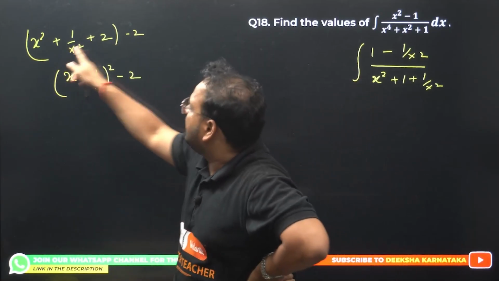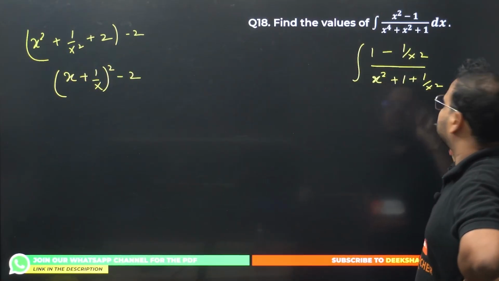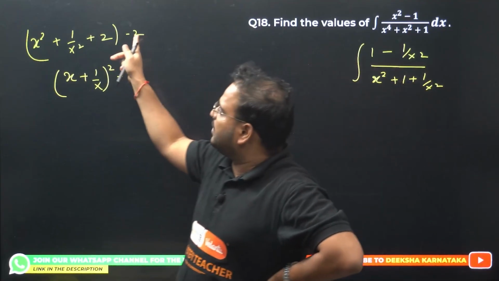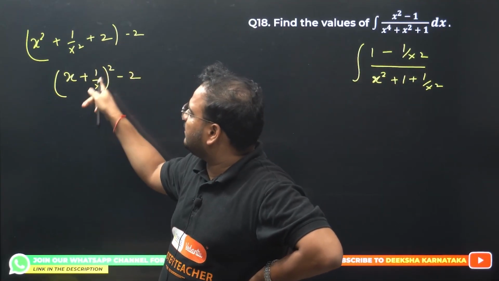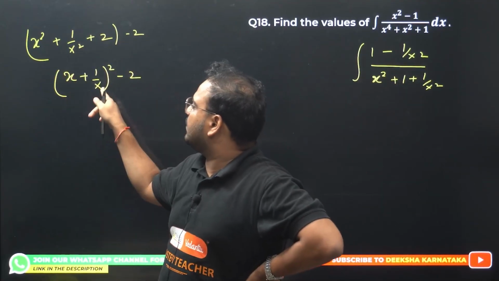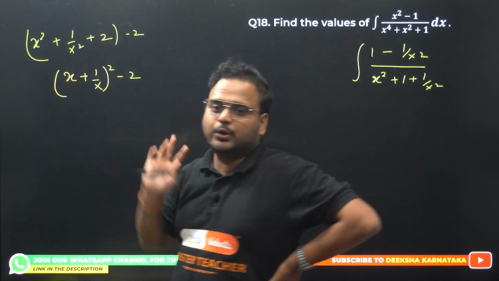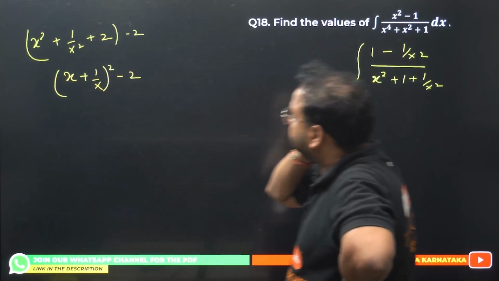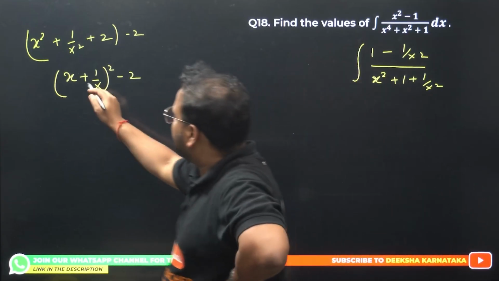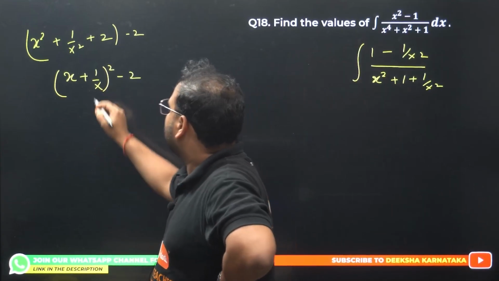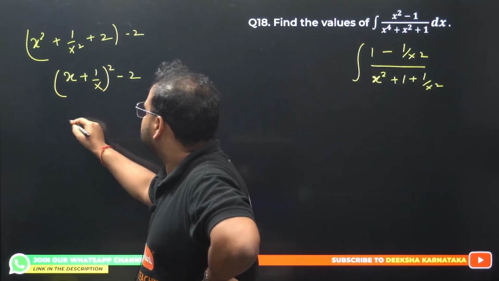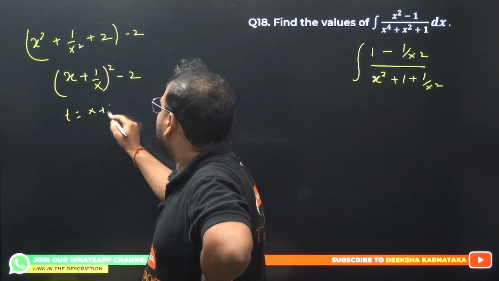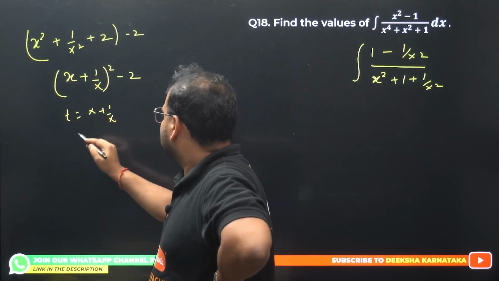I have taken these two terms only, x square plus 1 by x square, added plus 2, removed plus 2. Plus 2 will make this x plus 1 by x the whole square. X square, 1 by x square, 2 times of these two terms becomes simply 2. Clear? That's what I have over here. Now, if I differentiate this, if I take this as my substitution, t equals x plus 1 by x, the derivative will become what, dear?